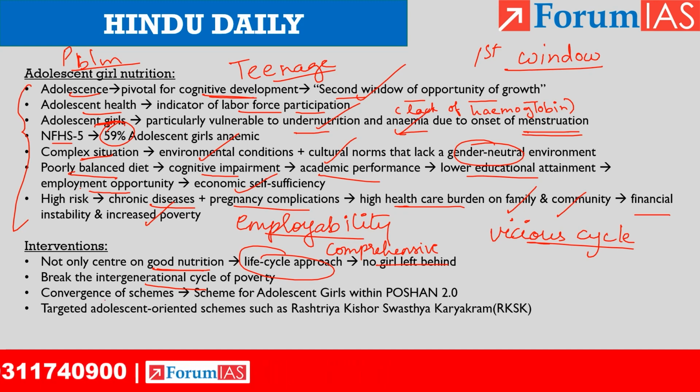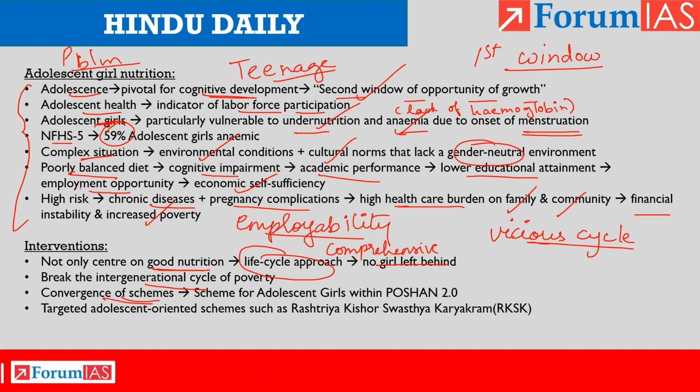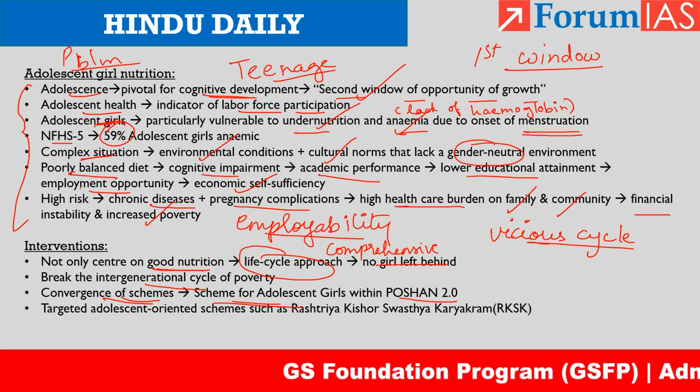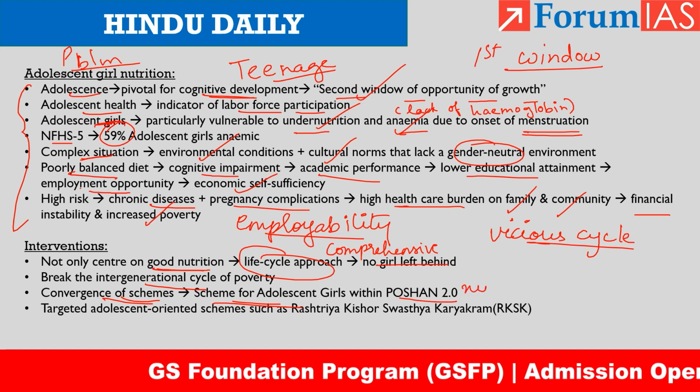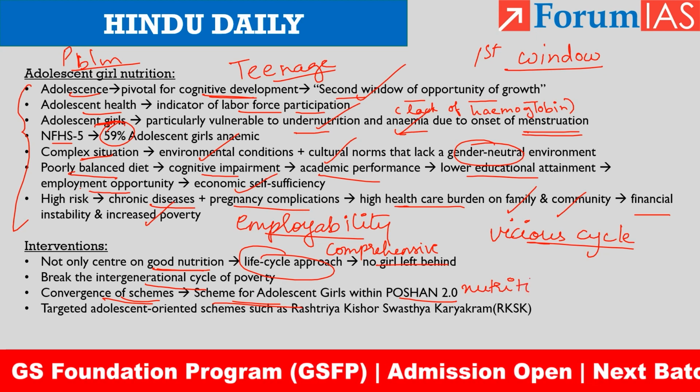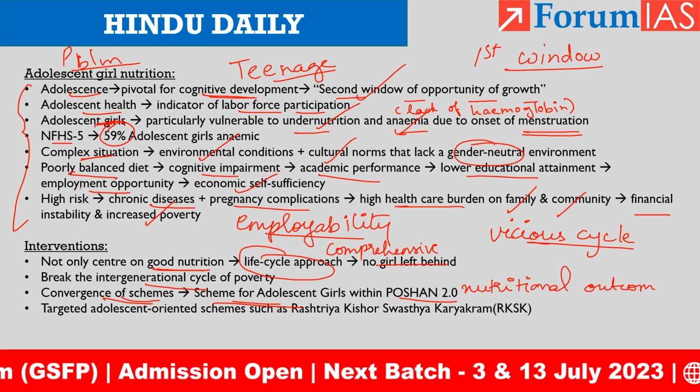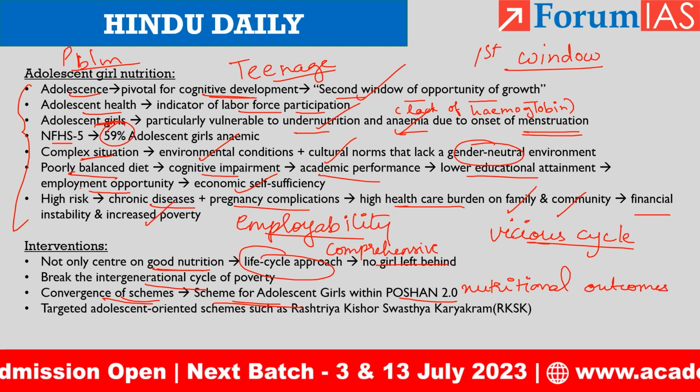Also, there should be convergence of schemes. What we can do is converge the schemes for adolescent girls with the overarching Poshan Abhiyan. Poshan Abhiyan is for improving the nutritional outcomes. So what is the benefit of convergence of schemes?